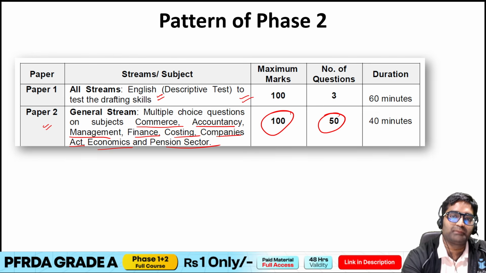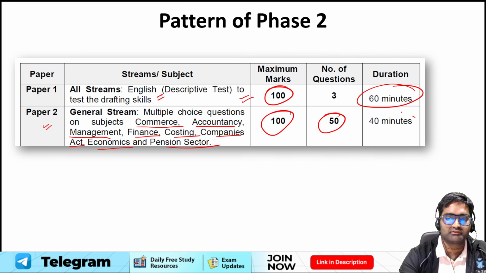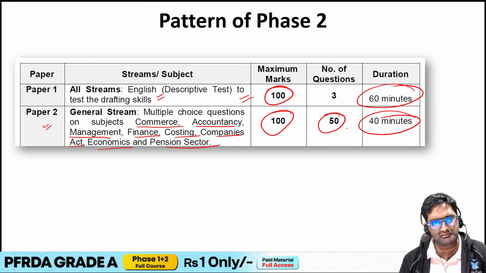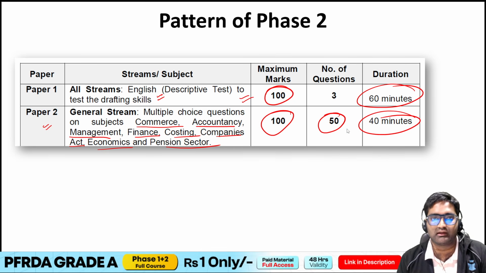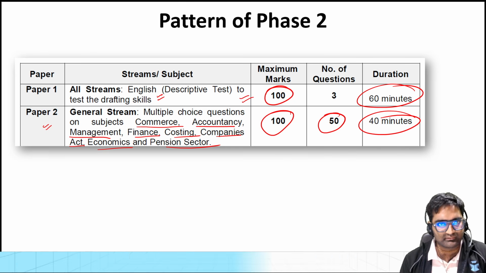Paper 1, English descriptive, is for 100 marks. 60 minutes of time is given over here. For paper 2, 40 minutes. So that's the pattern, just so that you get an idea of which subjects you have to prepare for which particular paper. Now let's go deep and try to understand the things with respect to the syllabus.